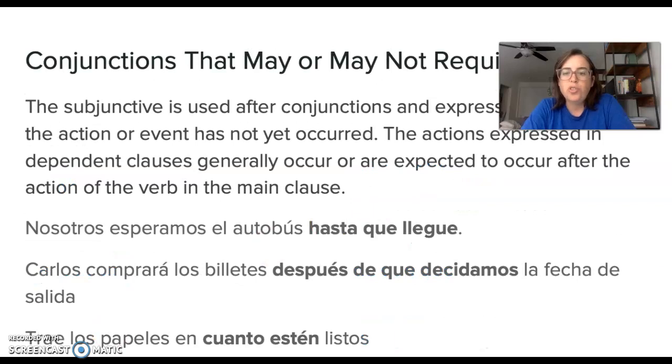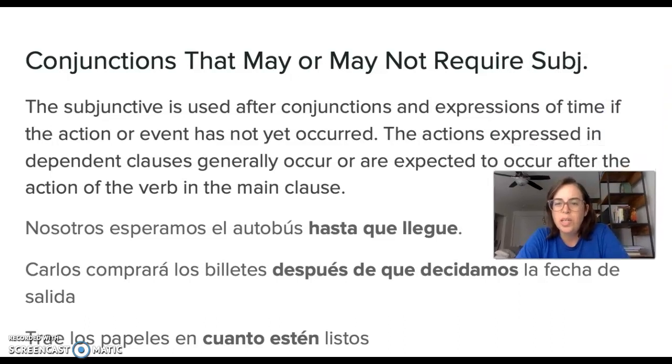Then there are conjunctions. Sorry about me moving so much, I'm just trying not to block the text. Conjunctions that may or may not require the subjunctive.